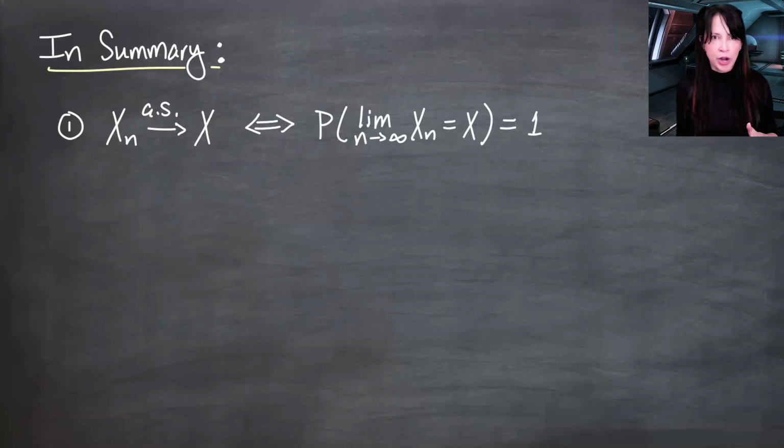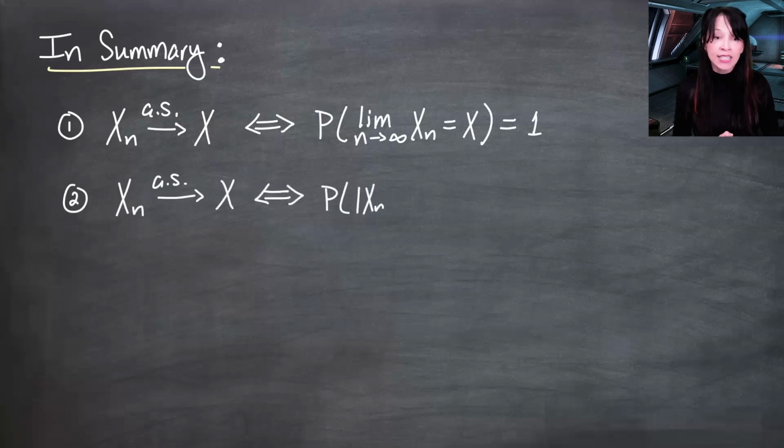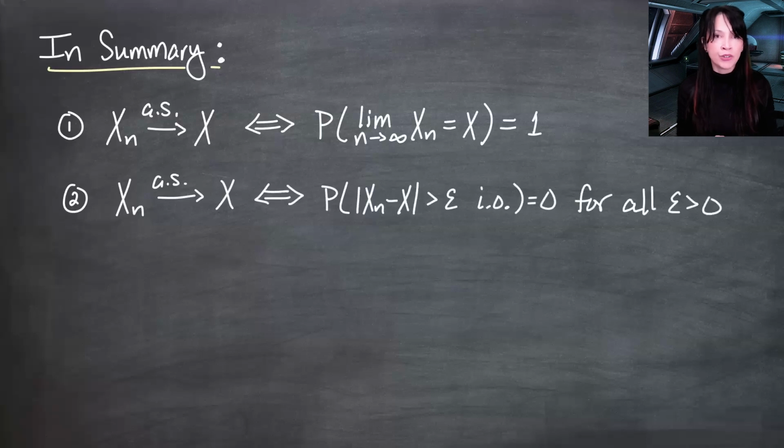So let's sum up where we are at this point. If xn converges almost surely to x, the definition is that the probability of the limit of the xn equaling x is 1. That's just the definition of almost sure convergence. We had a criterion that we proved today, and that was that xn converged almost surely to x if and only if the probability measure of the set where xn and x are more than epsilon apart infinitely often is 0 for any epsilon greater than 0. So we proved this one today.